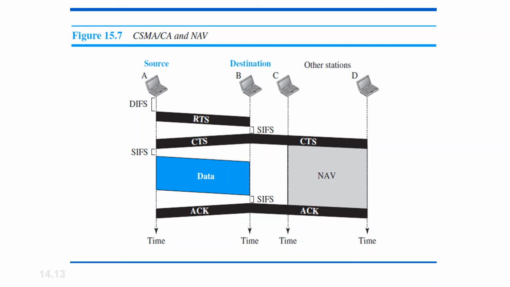When a station sends an RTS frame, it includes the duration of time that it will occupy the channel. The other stations affected by this transmission create a timer, which is nothing but the network allocation vector, that shows for how long the channel will be occupied between A and B. Once that time allocation is completed, the other station can again send an RTS request for their destination. This is how the network allocation vector works.